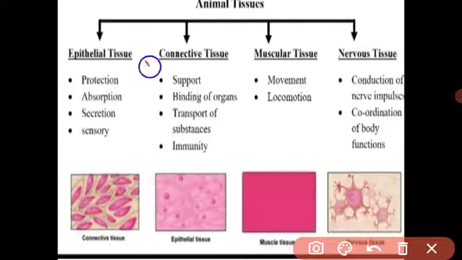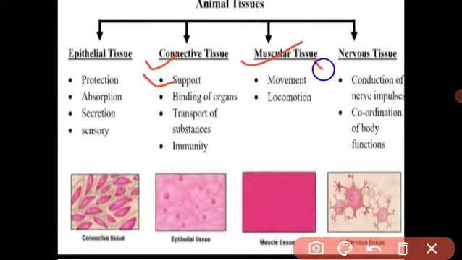The next is connective tissue. Its main function is to connect the organs and connect the cells. It also has a supportive function and binds the organs. Connection means connecting the organs. It also transports substances and provides immunity. Understood? And muscular tissue means our muscle is made from muscular tissue. What is the main function of our muscle? Movement and locomotion. Got it, student?